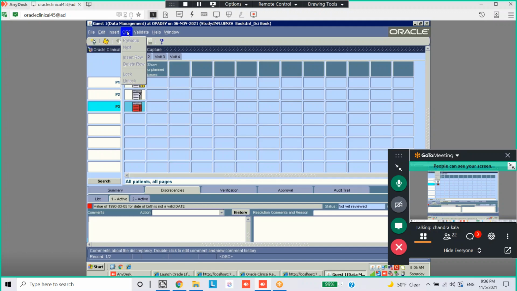To open the CRF page, you can just click on the CRF icon. This is the CRF icon.